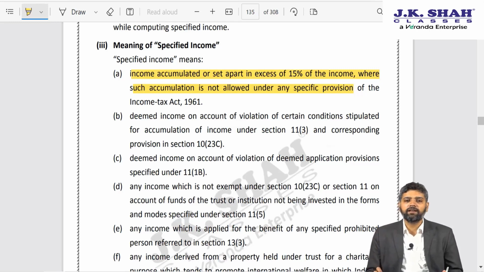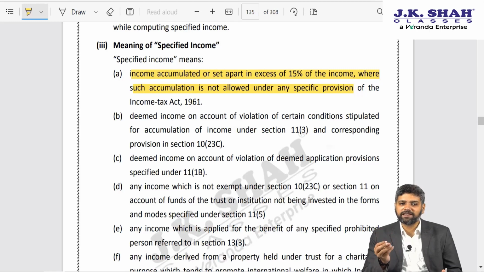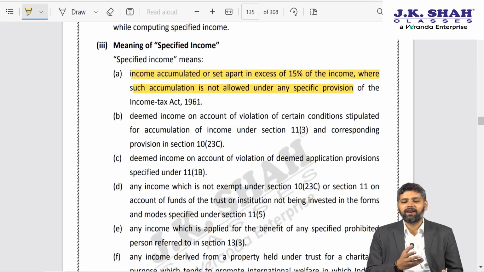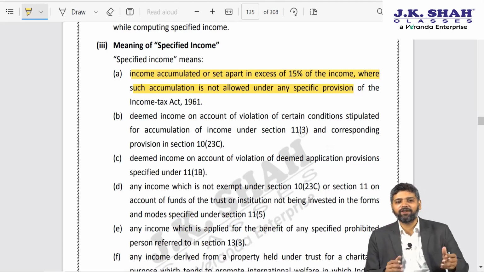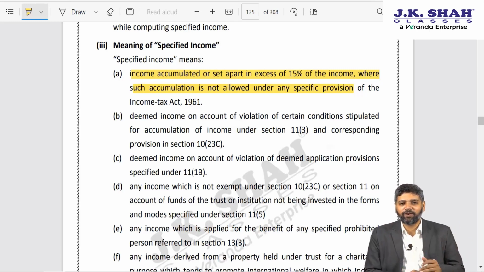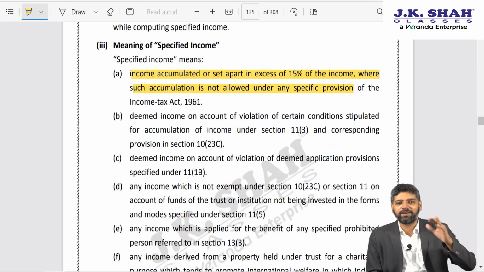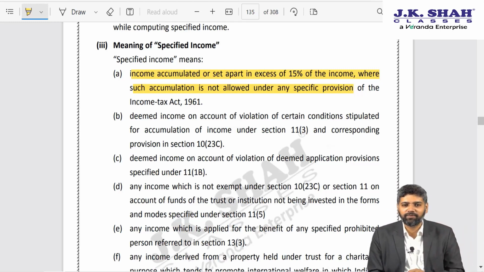And the reason for that is, we know that a trust normally depends on voluntary contributions, that is donations made by various donors. Every year you cannot expect the donation amount to be the same. Unlike a corporate, a trust cannot provide projections that this year I had got 100 crore worth of voluntary contribution, next year I anticipate year on year 20% growth.